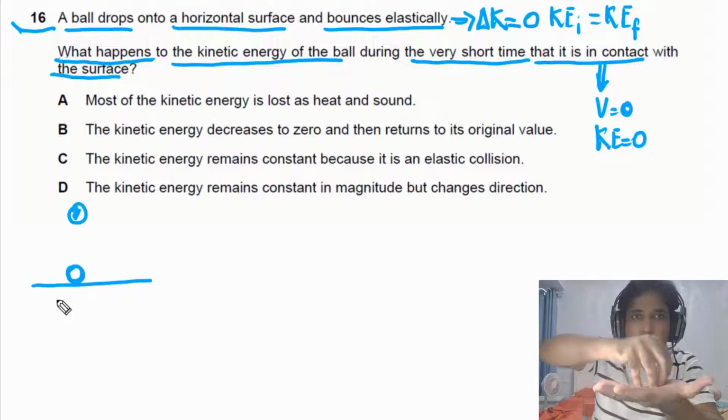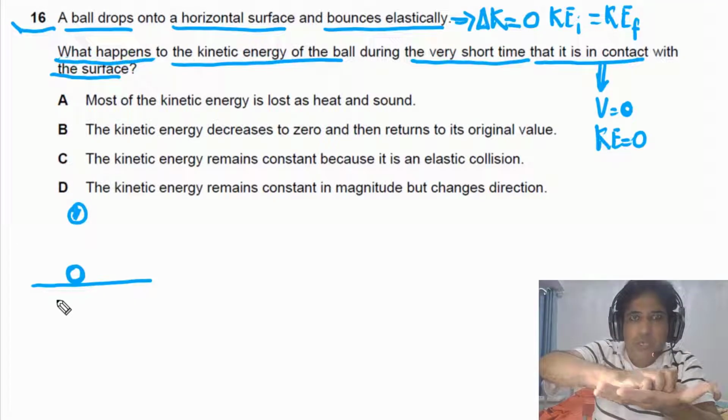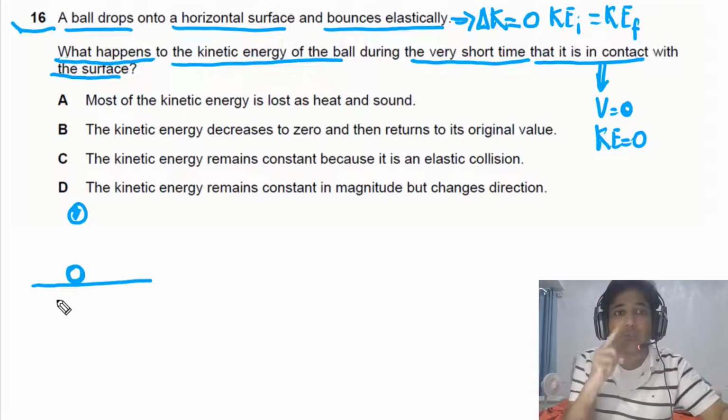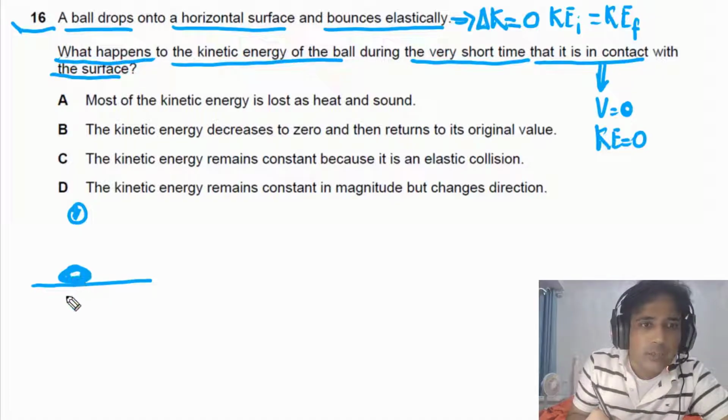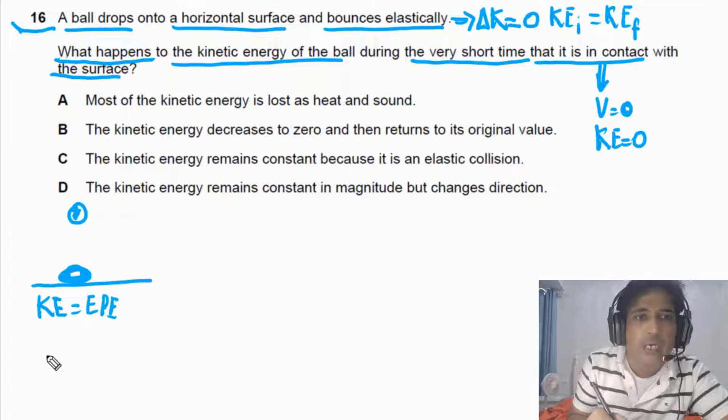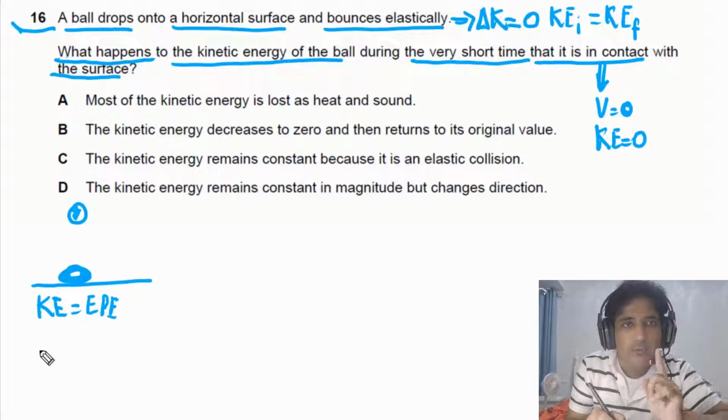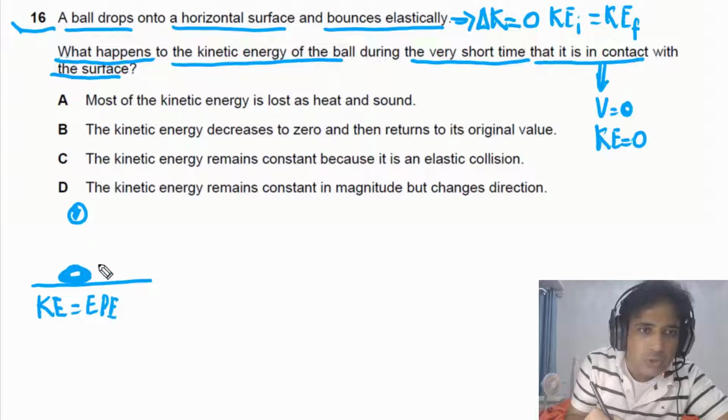So the ball will go down, its shape will change, it will deform because there is a force on the ball in upward direction, and then the ball will regain shape and go up. So this is what is happening. At this point, the shape of the ball will be like this. When the shape of the ball changes, in this process, kinetic energy of the ball will be converted into elastic potential energy of the ball, because at this point the ball is not moving. Now in this case, there is a resultant force on the ball. So finally this ball will change direction and it will rise to the same height.